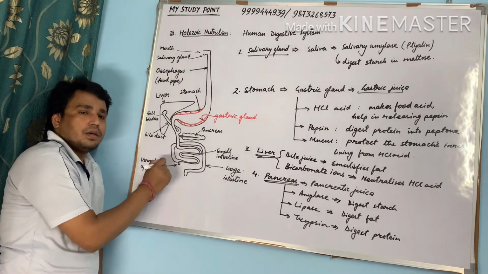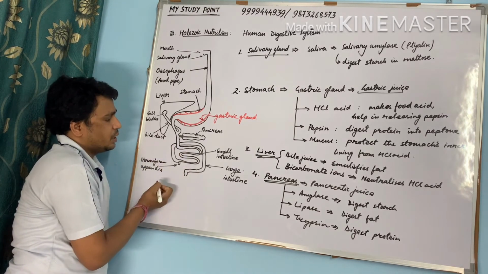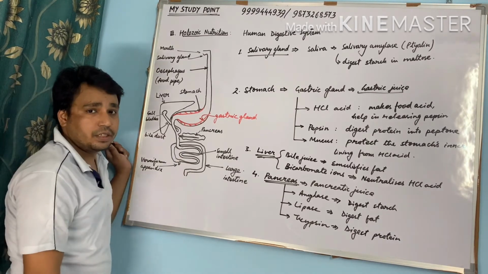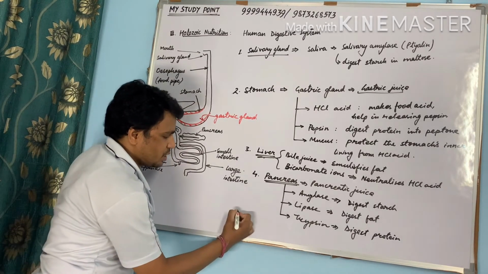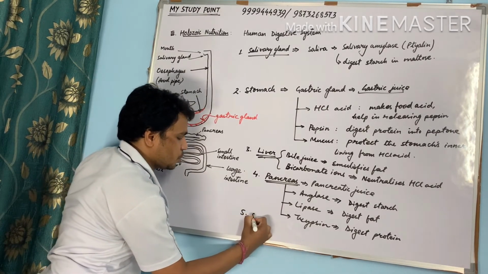The food comes into the small intestine, this portion called jejunum, where there is another gland called intestinal gland. Fifth is small intestine.